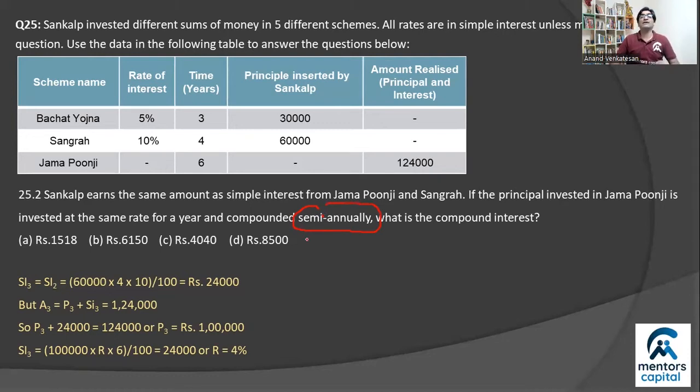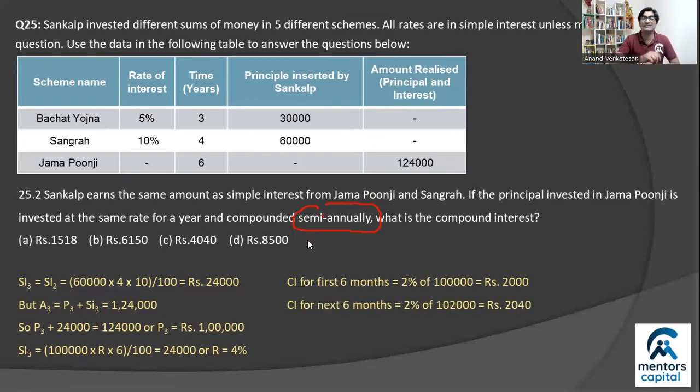Well, that would mean instead of 4% being calculated once, you'll calculate 2% twice. So compound interest for the first 6 months will be 2% on the lakh, that's 2,000 rupees. Compound interest in the next 6 months will be 2% of not the lakh, but lakh plus 2,000, and so 2% of that becomes 2,040. And hence the total compound interest earned would be 4,040 rupees, or option C.